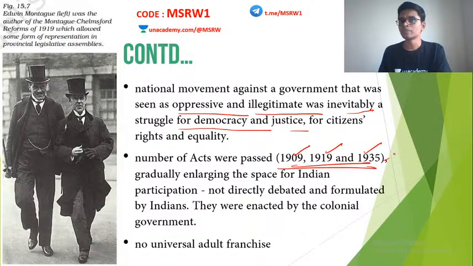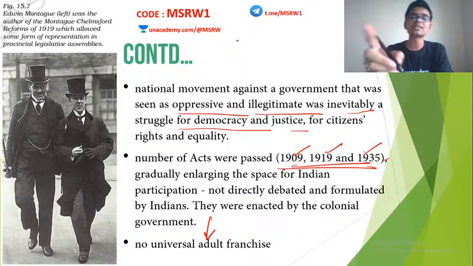But now, the Constituent Assembly is entirely Indian. The British have no say in our making. But we also have to understand that the assembly was indirectly elected by the provincial legislatures. These provincial legislatures were also elected by the people, but there was no universal adult franchise. I told you, right? The Constituent Assembly was indirectly elected by provincial legislatures.